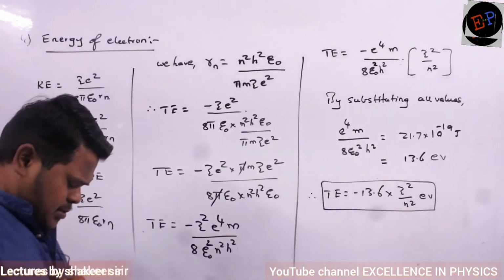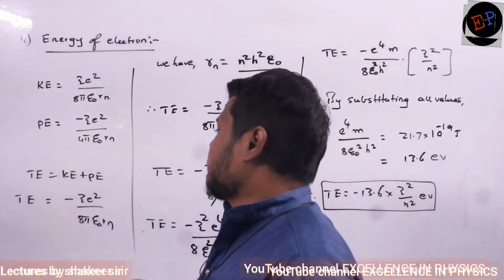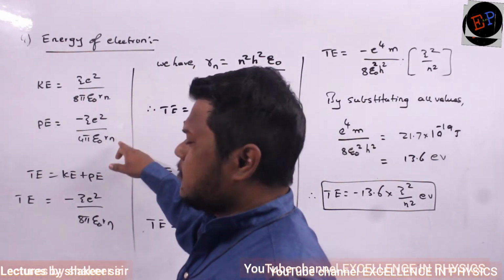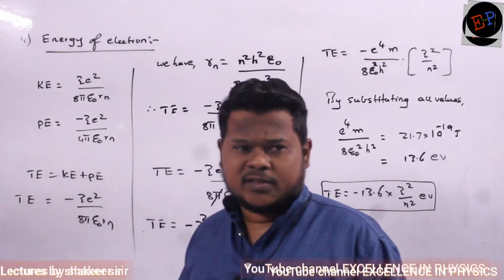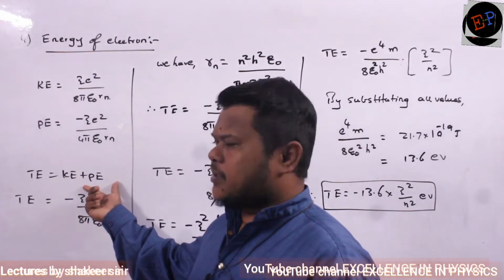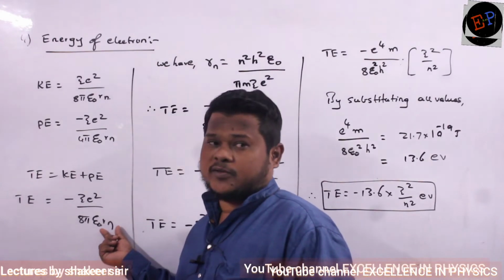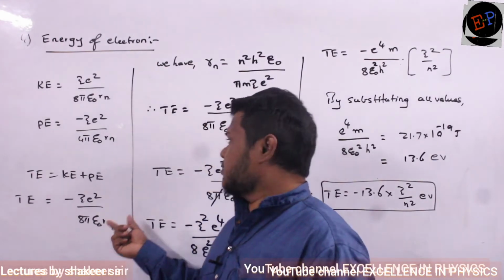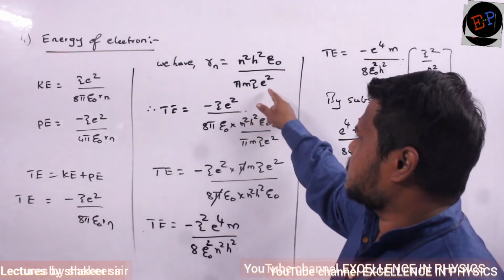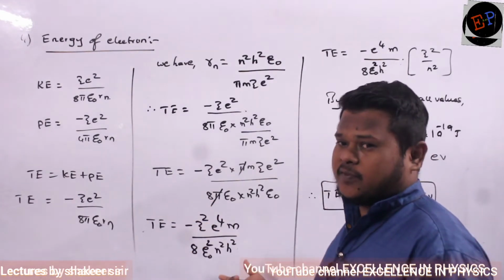So the fourth one of Bohr's postulates, Bohr's calculation, is the energy of the electron. So kinetic energy and potential energy, these relations we have already calculated in Rutherford's model. Same equations here also, same as in Rutherford's model. So we know that total energy is equal to kinetic energy plus potential energy, and this is also the same. But we have the equation for Rn, the radius of the electron in nth orbit. That equation is n square h square epsilon naught divided by pi m z e square, that we are substituting here, and this is the final equation which we are getting, the equation for total energy.